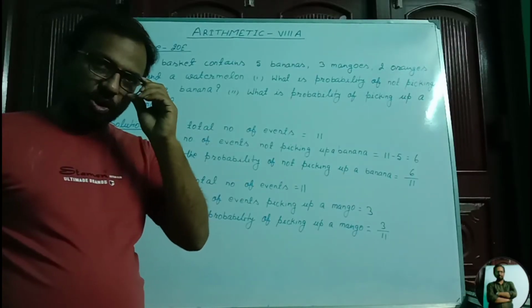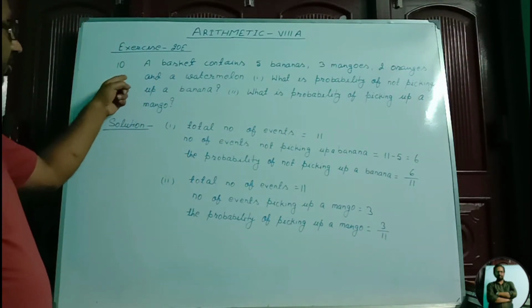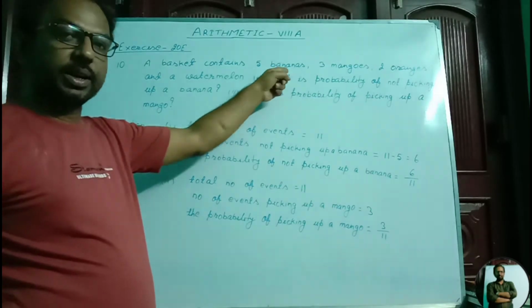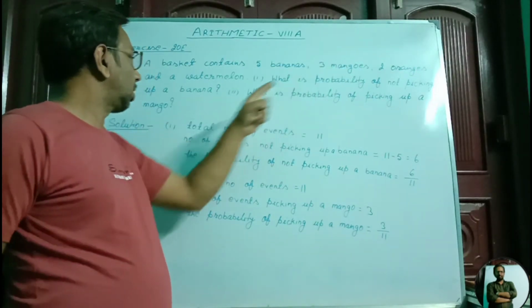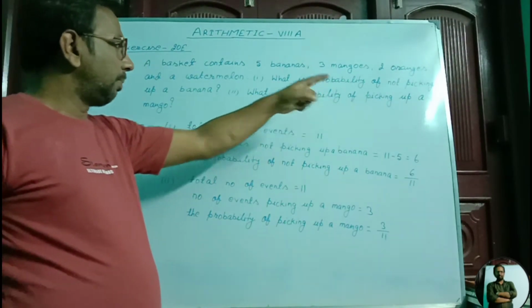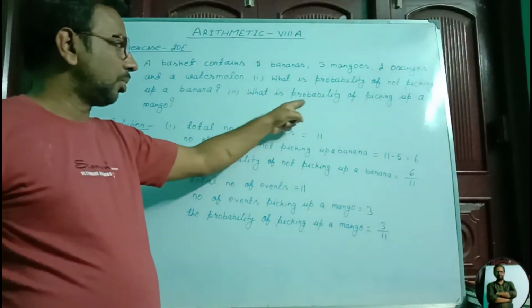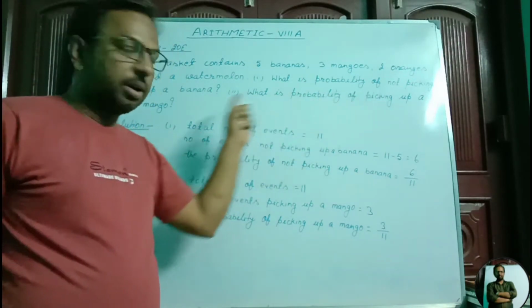Question number 9 is in your homework. After that, we are going to solve question number 10. This question states that a basket contains 5 bananas, 3 mangoes, 2 oranges, and a watermelon. What is the probability of not picking up a banana? And the second question is, what is the probability of picking up a mango?